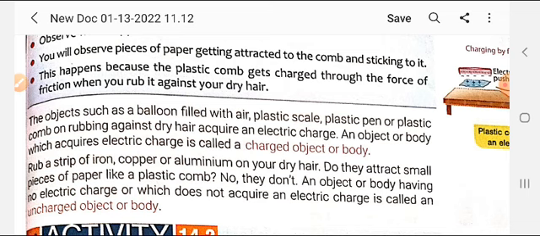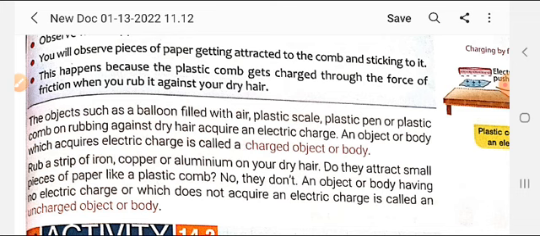Student, an object or body that acquires electric charge is called a charged object. So when such objects, like the balloon, plastic scale, plastic pen, plastic comb, acquire the charge after rubbing, all these bodies are called charged objects or bodies.